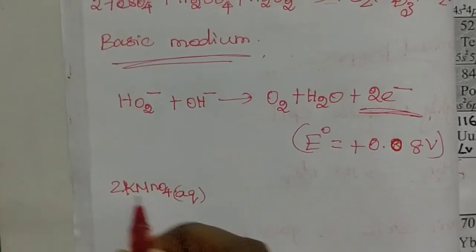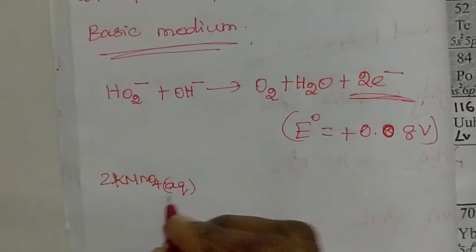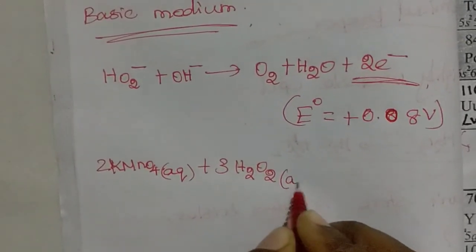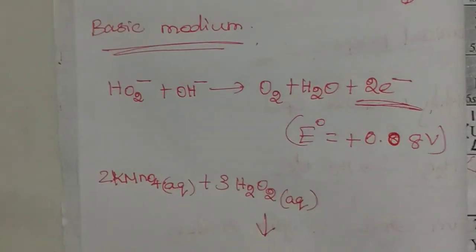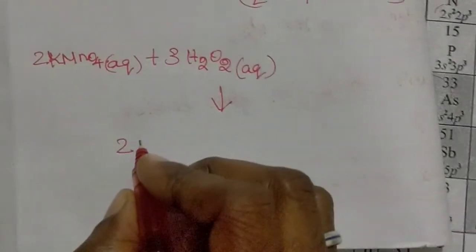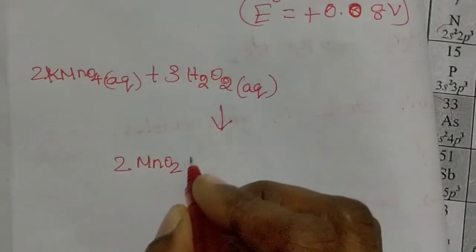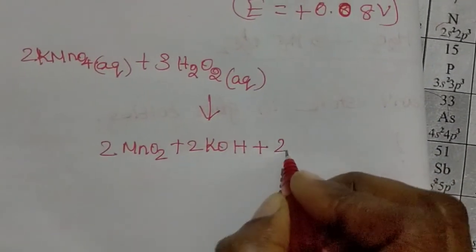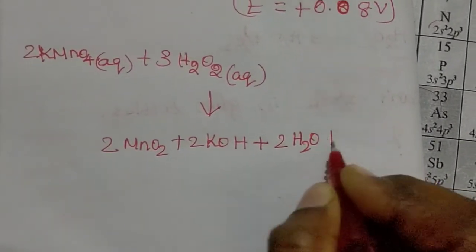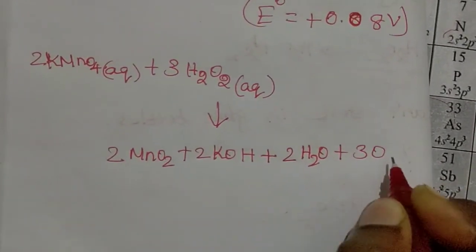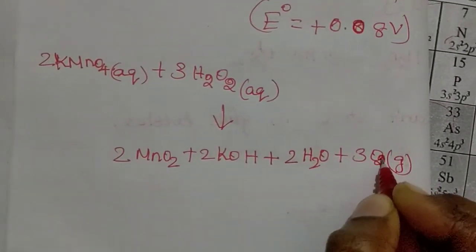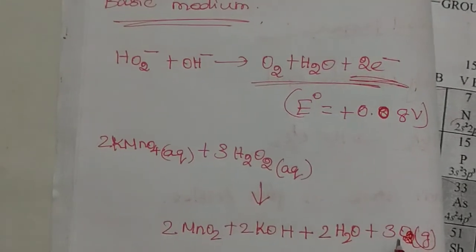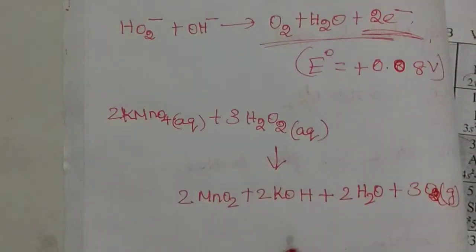So the overall reaction for the basic medium, for example: 2 moles of potassium permanganate in aqueous medium treated with 3 molecules of hydrogen peroxide, also in aqueous medium, produces 2 molecules of MnO2 plus 2 moles of KOH plus 2 moles of H2O and 3 moles of O2. Now you can see the result: O2 is produced when releasing 2 electrons.